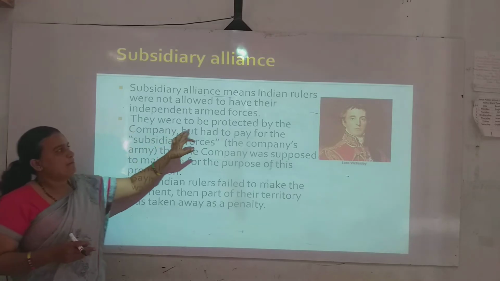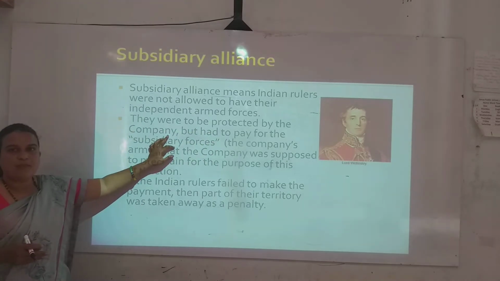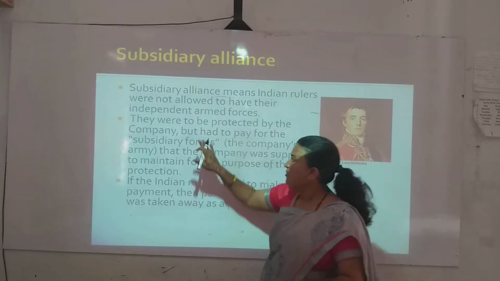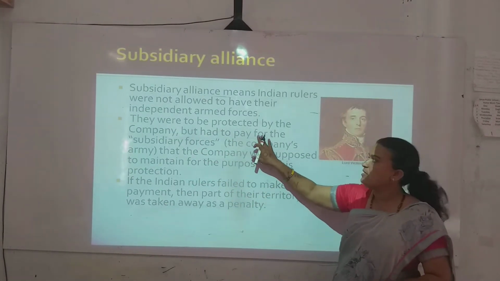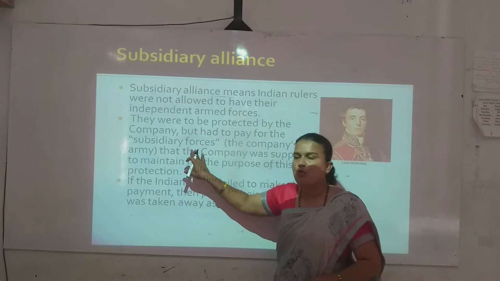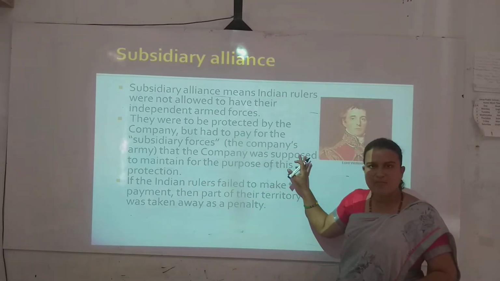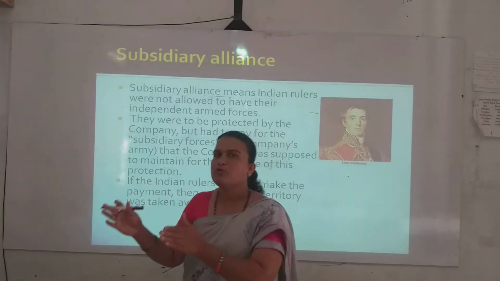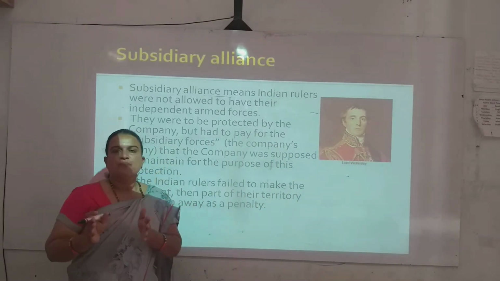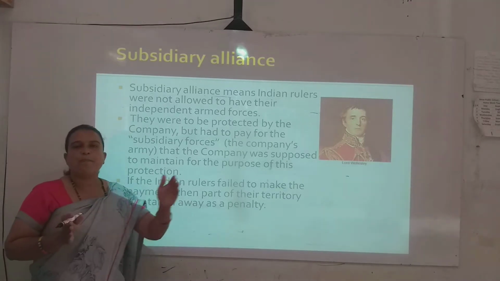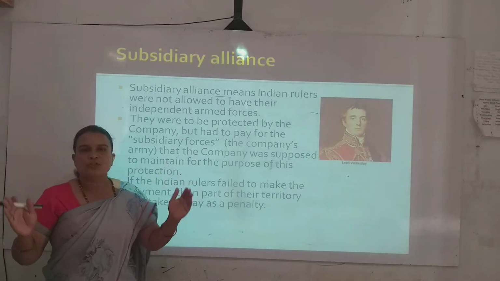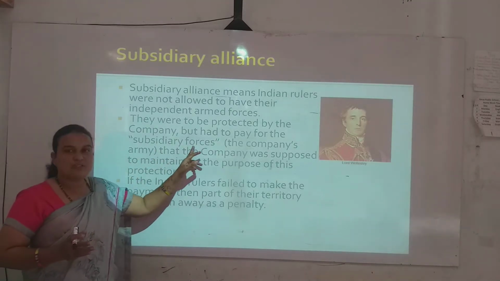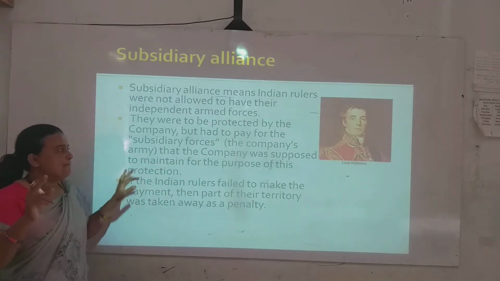They were to be protected by the company, but this service was not free of cost. The rulers had to pay for the subsidiary forces, meaning the company army. The army would protect the Indian rulers, and the rulers had to pay the company a huge amount for it.